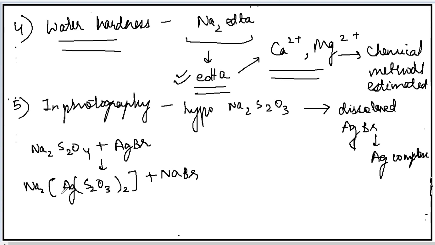So when they develop, this is the silver complex that you will get. So when the developed film is washed with hypo, hypo is used for washing the film, then the AgBr will go into solution and decompose, and as a result you will get the silver complex. So this is how photography also uses the coordination compound.